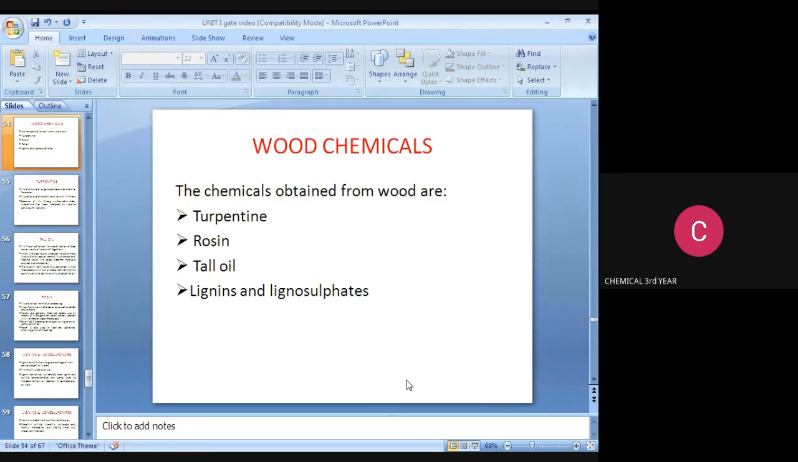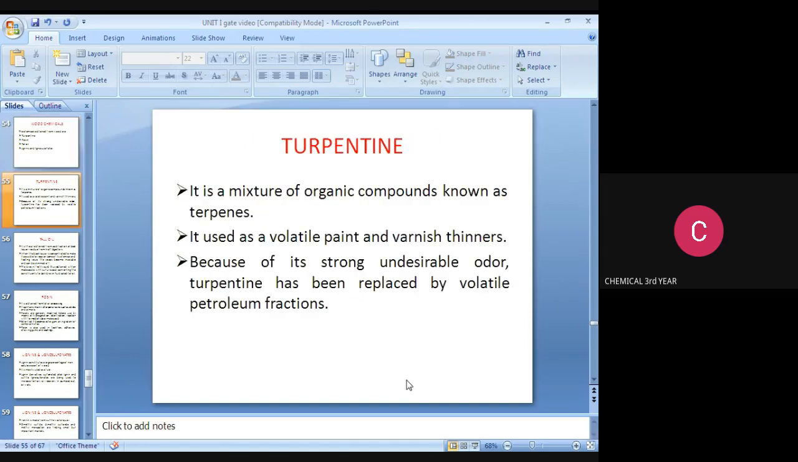Wood chemicals. These are chemicals obtained from woods: turpentine, rosin, tall oil, lignins, and lignosulfates. Turpentine. What is the use of turpentine? It is a mixture of organic components known as terpenes. It is used in volatile paints and varnishes, thinners, etc. Because of its strong undesirable odor, turpentine has been replaced by volatile petroleum fractions. These are the uses of turpentine.